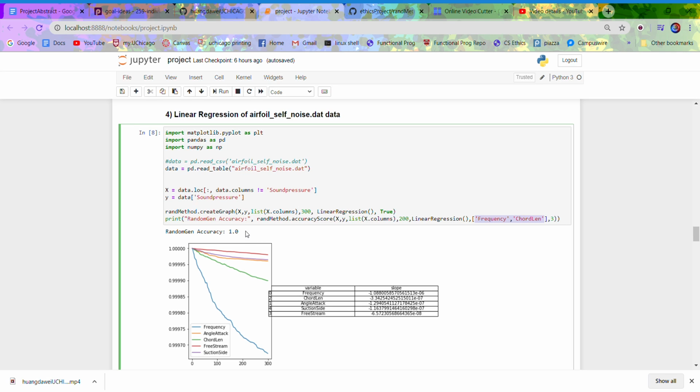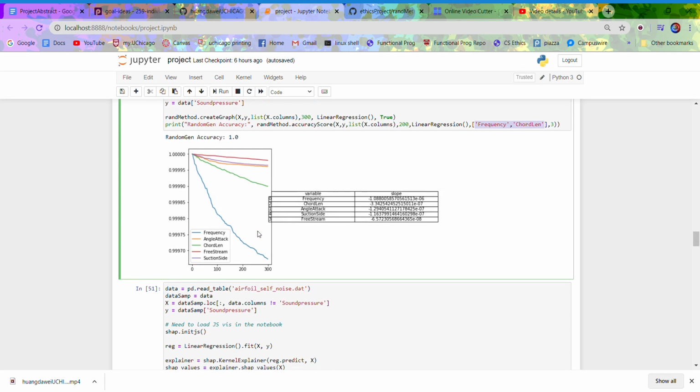So here we have a RandomGen accuracy of 1, which indicates that in 100% of cases, frequency and chord length are in the top 2 weights of each variable.